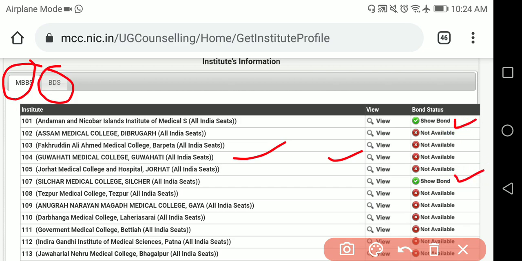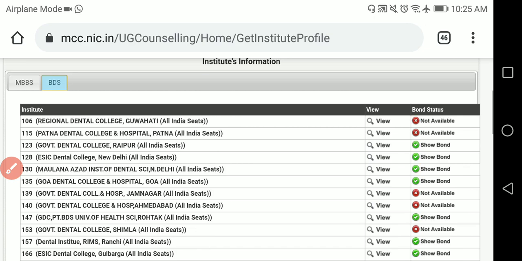In some colleges there will be a bond, meaning after completion of this 5-year MBBS you have to go for one year of rural service. Like that, the conditions will be there, the 200 rupees stamp paper, you have to make a bond and give it to them. Fine. Now, show bond is there, you can see that. Now this is for MBBS.